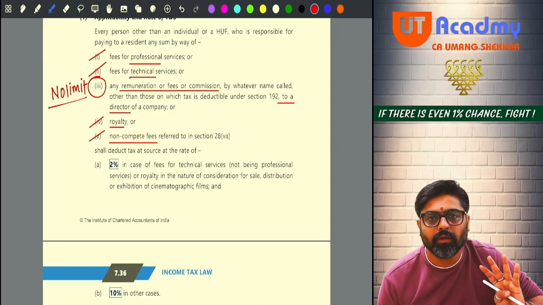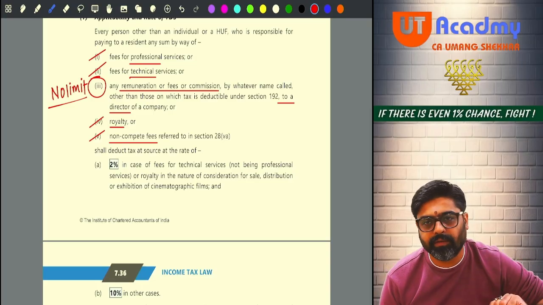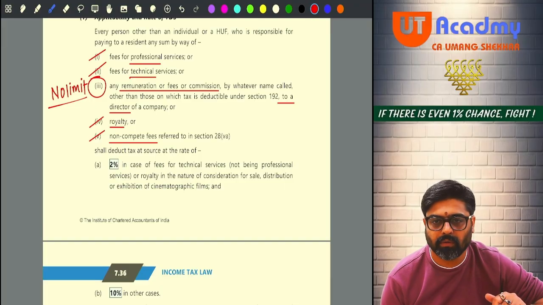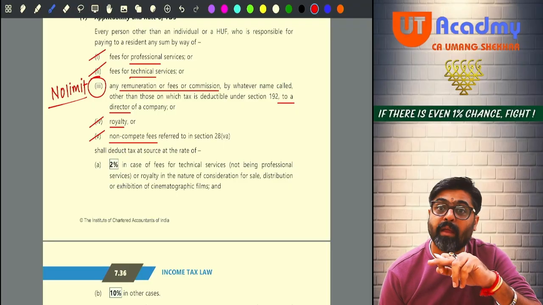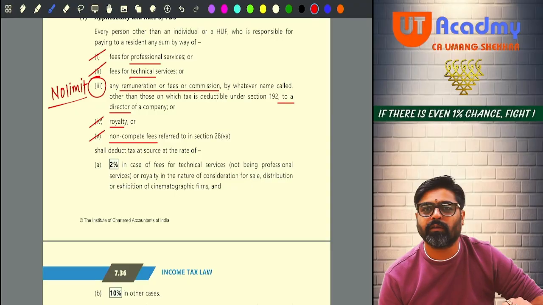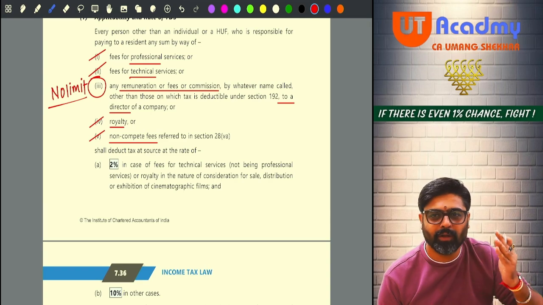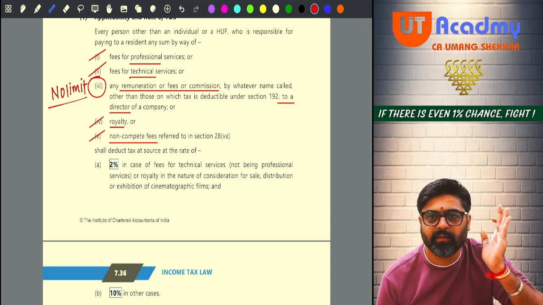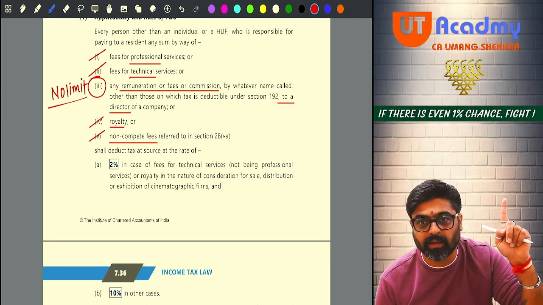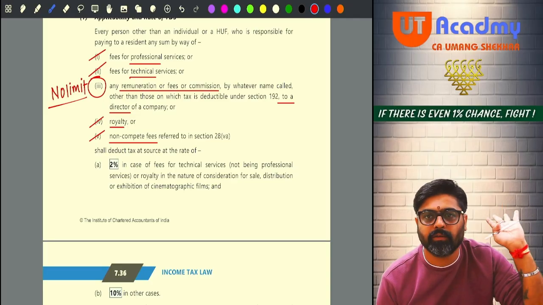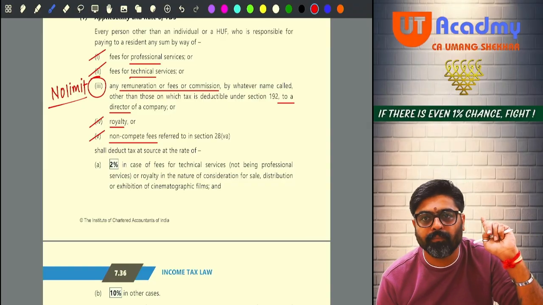Okay, sir? So now, Krishna, to you, I am paying professional fees of 25,000. Will I deduct any TDS? No, because the amount is not more than 30. But to you only, during the previous year, I am making a payment of royalty also, 20,000. Will I deduct TDS? Sir, 25 plus 20 is more than... Give you a tight slap if you will do that. 20,000 is royalty. Separate limit of 30,000. Is it more than 30? No, no TDS. 25,000 professional fees. Separate limit 30. You are going to check. Hello? Is it more than 30?